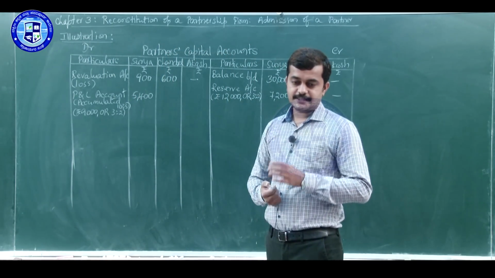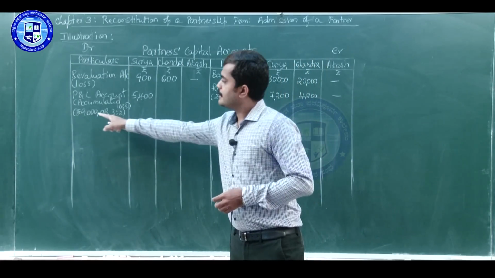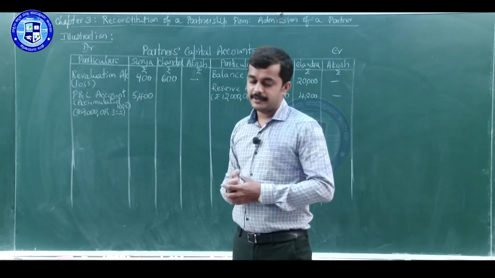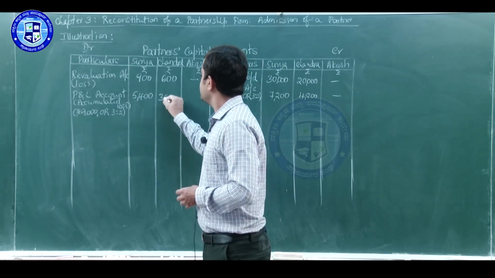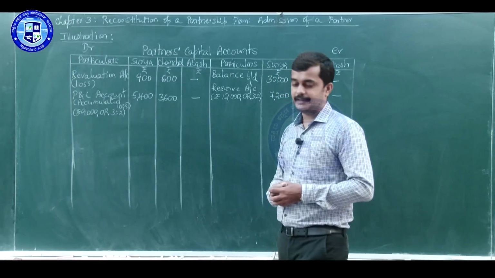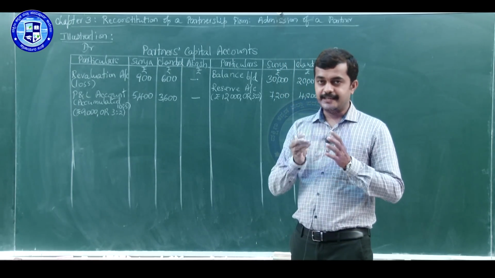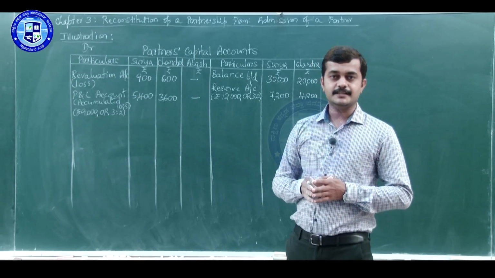Next, Chandra's share in accumulated loss is 9,000 into 2/5, that is 3,600. Akash does not have any share. So, second adjustment is over, that is distribution of accumulated profit or loss and reserves.